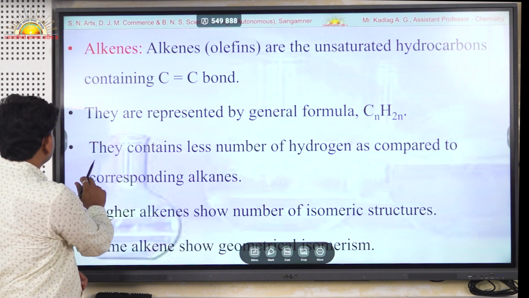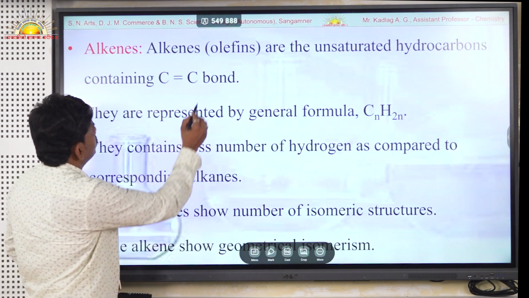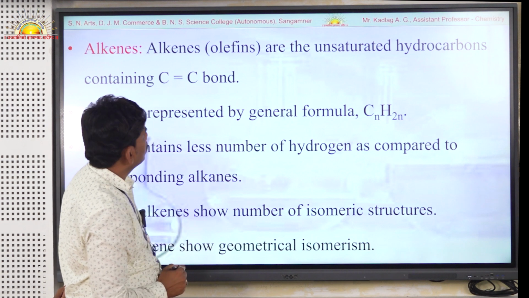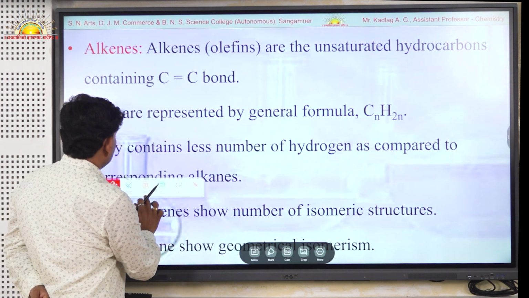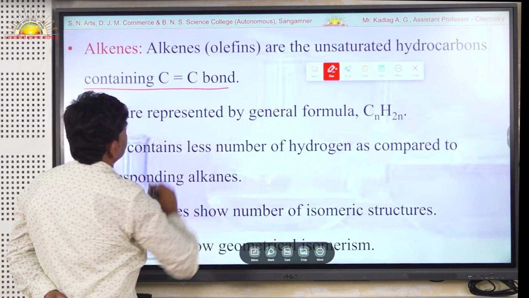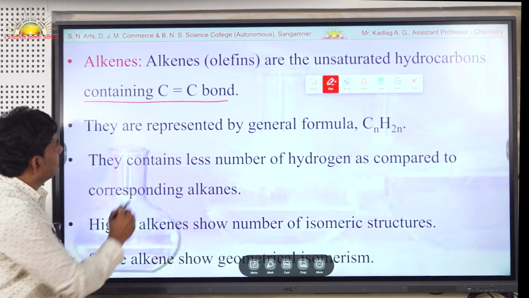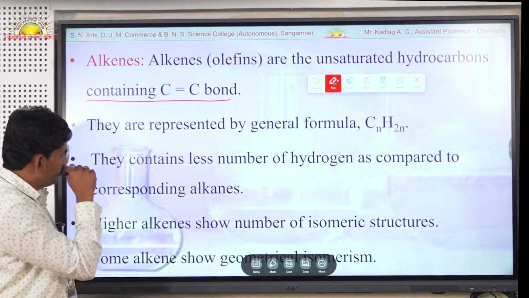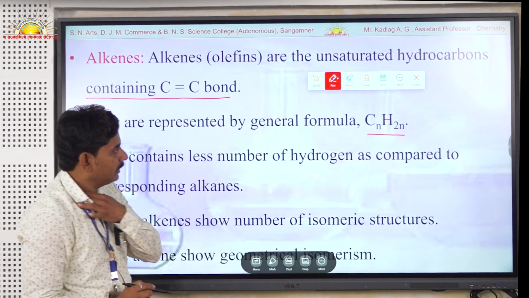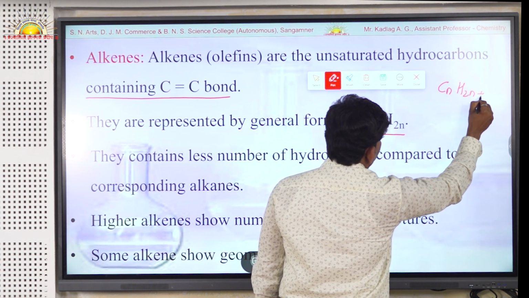Alkenes are also known as olefins. They are unsaturated hydrocarbons containing a carbon-carbon double bond. This is a special feature of alkene molecules, in which one carbon-carbon double bond is present, and these compounds are known as alkene compounds. These alkenes are represented by the general formula CnH2n, whereas the alkanes are represented by the general formula CnH2n+2.